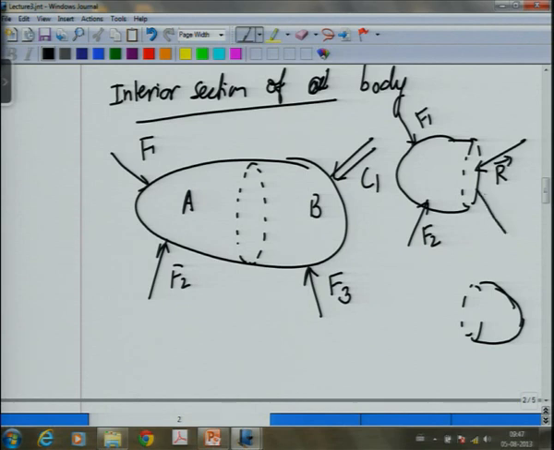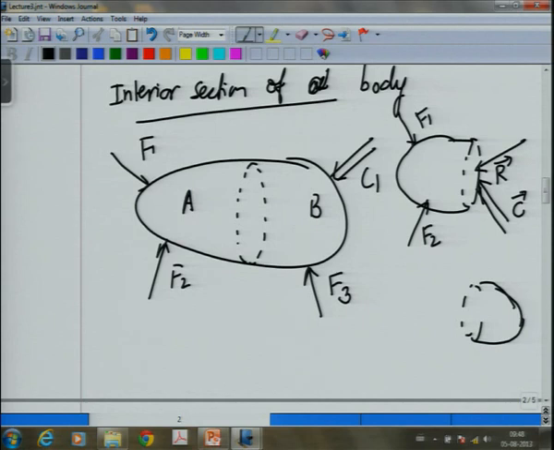In addition to this, there will also be an unknown couple C, because this is the general action-reaction effect of the body. Whenever we cut a section, the cut section will exert an unknown force and an unknown couple. Okay?